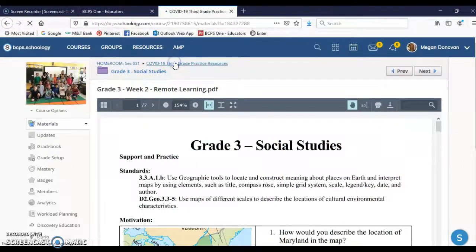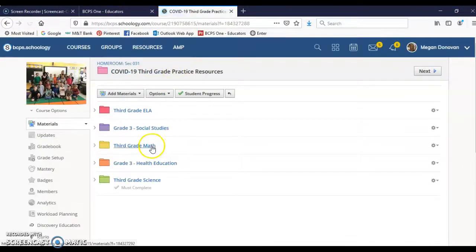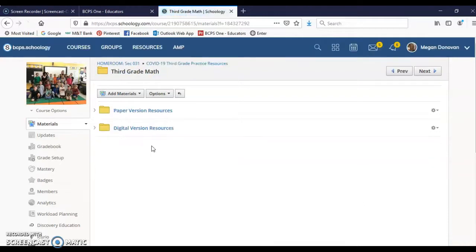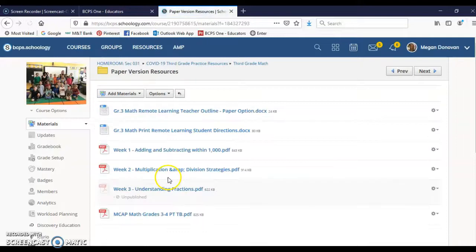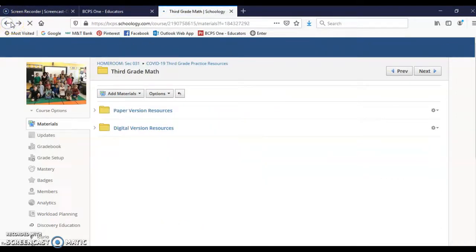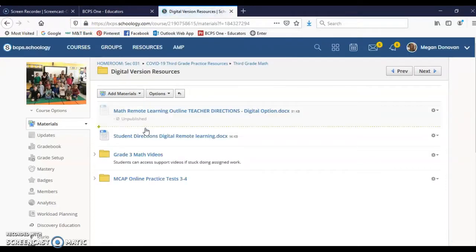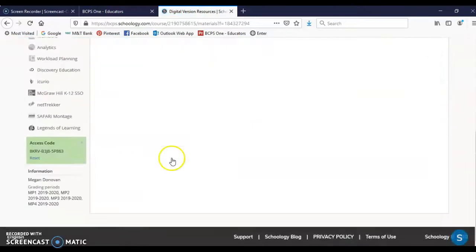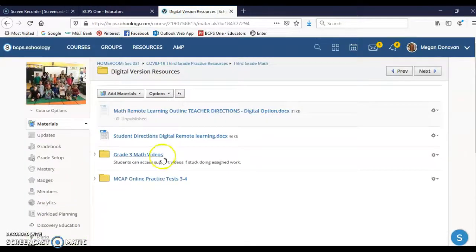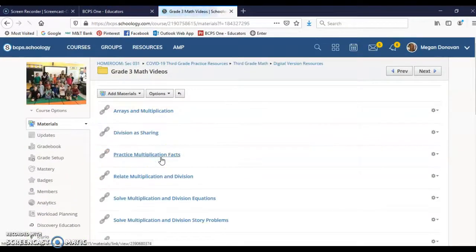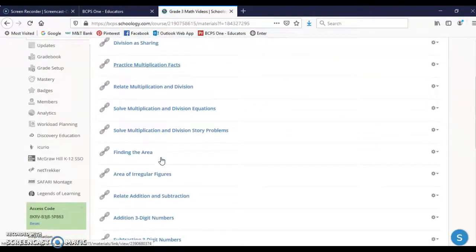Let's go back to 3rd grade. Let's look at math. So this week for math, if you're doing the paper version, you can copy week 2. Multiplication and division. That's what we're working on this week. And then for the digital version, please be patient with the teachers. We are learning about this digital learning as well. So we reread through the teacher directions this week. So what you're going to do is you can continue to watch the movies this week, multiplication and division.